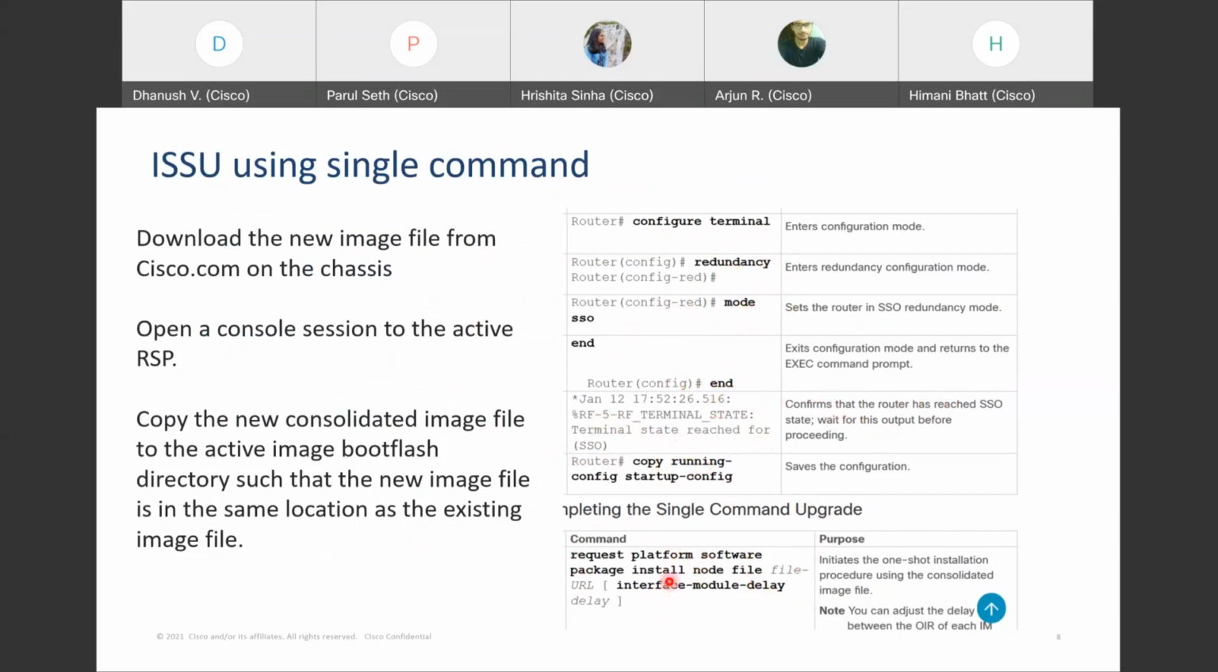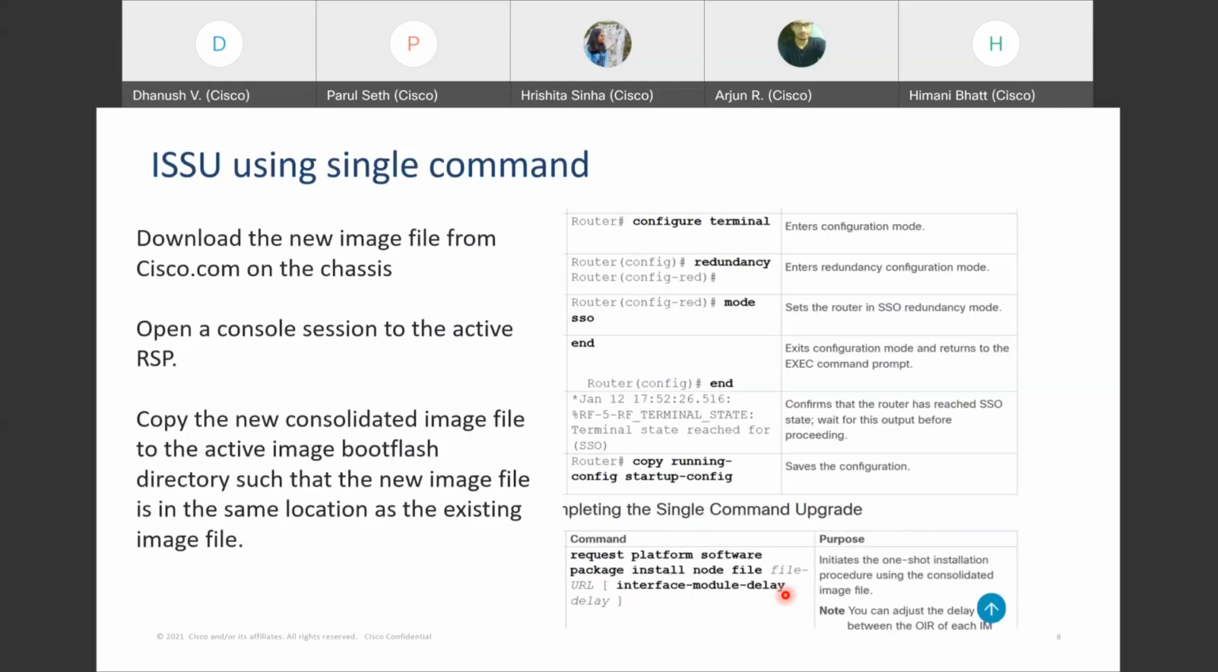upgrade for you without losing connectivity, that is internet connectivity. So: request platform software package install node file, and the file name that you have. This interface module delay, what happens is we have many IMs, that is interface modules. In order to keep them running, there will always be some kind of delay when there's a large scale upgrade going on. There are 20,000 to 30,000 modules. When such upgrades are going on, there will be a delay. In order to adjust to that, we give interface module delay as well.